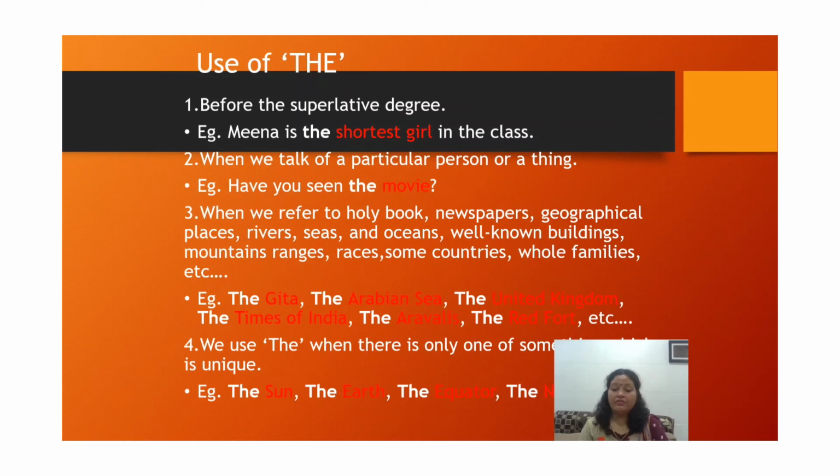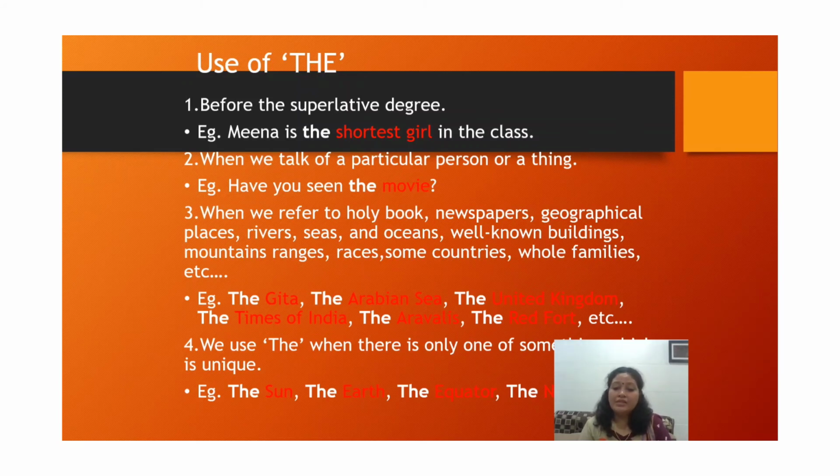Now some things are very unique. We know the universal fact, the universal truth. In their case they are all unique, so before their names we use the. For example, the sun, the earth, the equator, the North Pole.